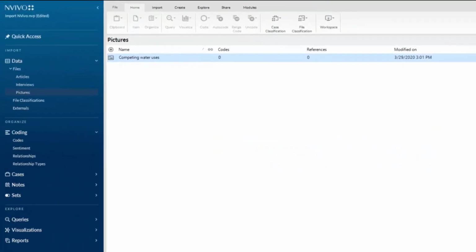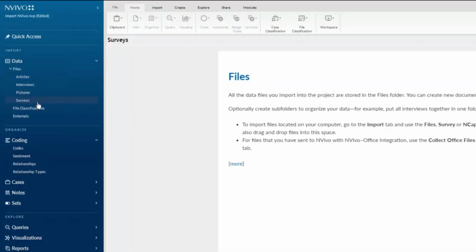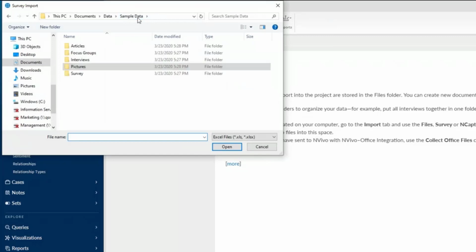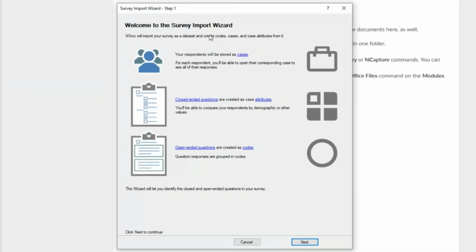You can also import surveys. So I'm going to create a new folder called Survey. And here to import, I'm going to go to Survey. And if I have an account with Qualtrics or SurveyMonkey, I can go straight there, but I do not, so I'm going to go to Excel, because my survey was saved on an Excel file. And it's going to take me through this wizard to import.